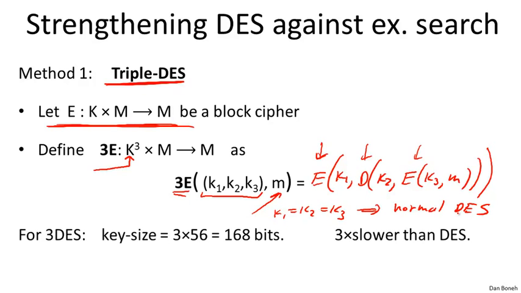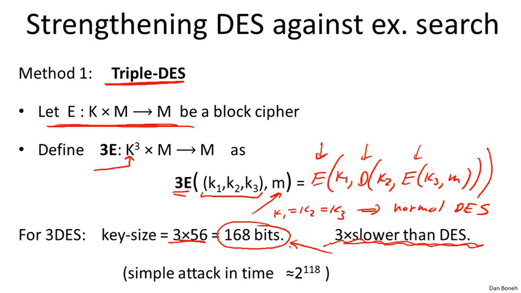Okay, so for triple DES, we now get a key size that's 3 times 56, which is 168 bits. 168 bits is way too long to actually do exhaustive search on. That will take time 2 to the 168, which is more than all the machines on Earth working for 10 years would be able to do. Unfortunately, of course, the cipher is 3 times slower than DES. So this is a real problem with triple DES. Now, I want to mention that you might think that triple DES has security 2 to the 168, but in fact, there is a simple attack that runs in time 2 to the 118, and I want to show you how that attack works.